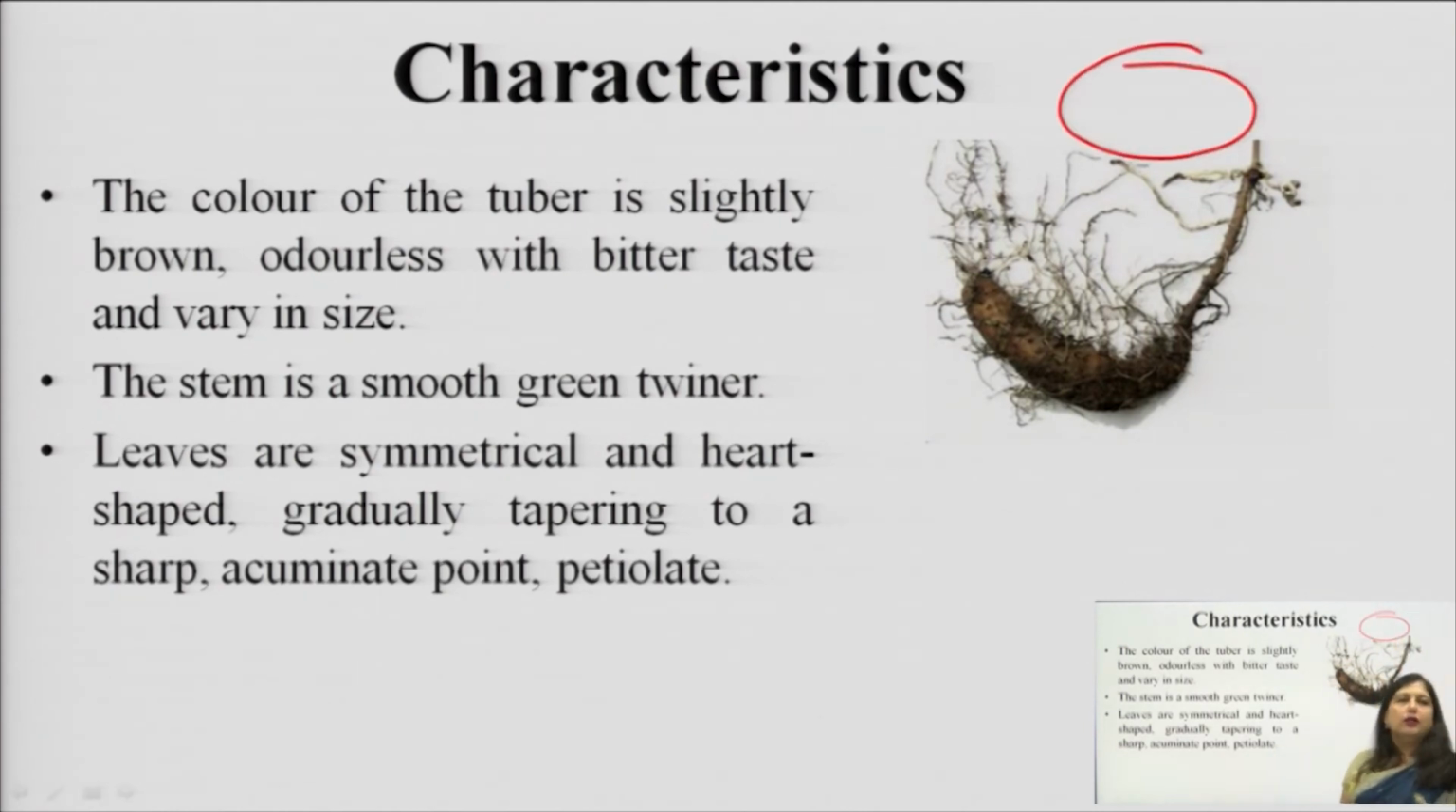The color of this tuber is slightly brown, odorless with a bitter taste, and the size as well as the shape varies. Like you can have this kind of shape, or you can have a circular or subglobular kind of shape. And the stem is a smooth green twiner, as I showed you in the picture already. The leaves are having a symmetric base.